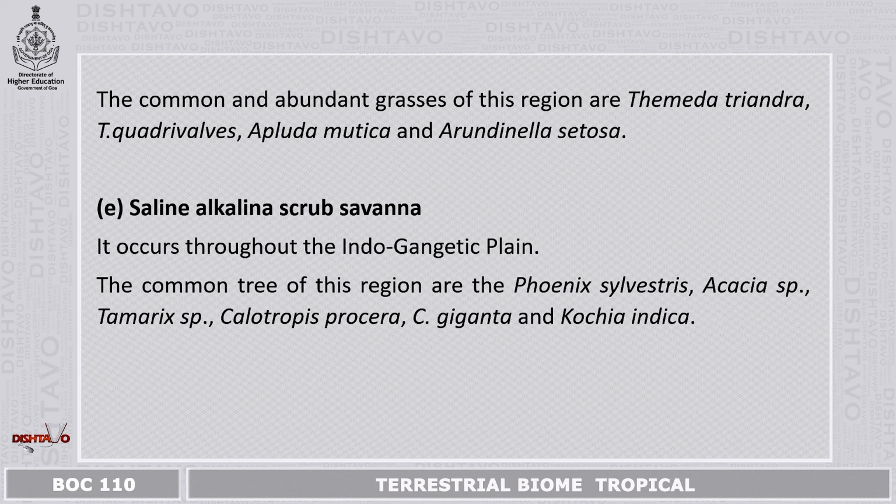The next savanna in India is called as the saline alkaline scrub savanna. Now, this occurs throughout the Indo-Gangetic Plain, and these are the common trees which are found in this region of scrub savanna.